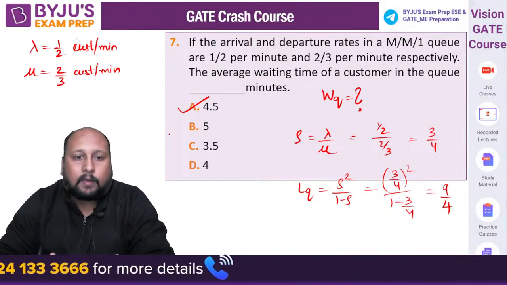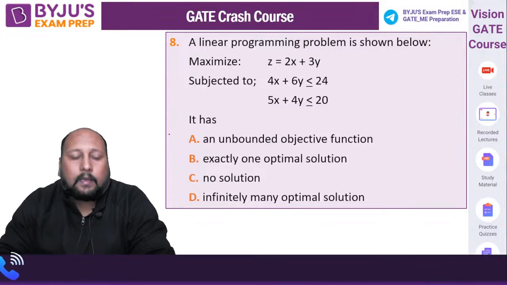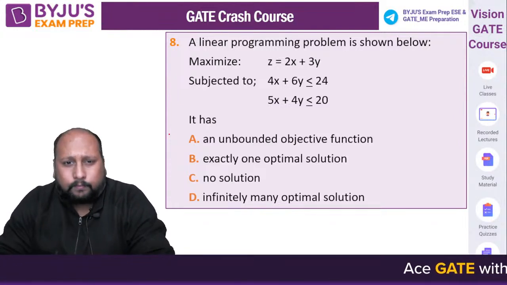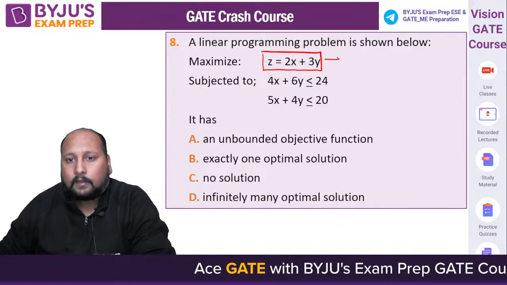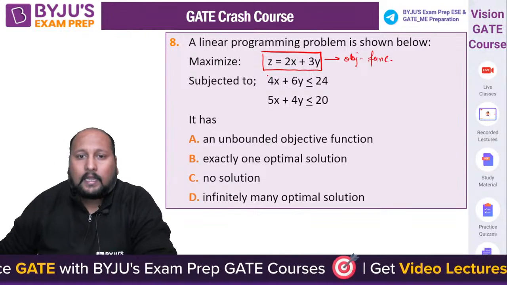Chaliye, let's go with the next problem. Question number 8 on the screen. A question from LPP. A linear programming problem is shown below. We are having the objective function, the maximization value. This is your objective function, right? And they have given you two constraints.